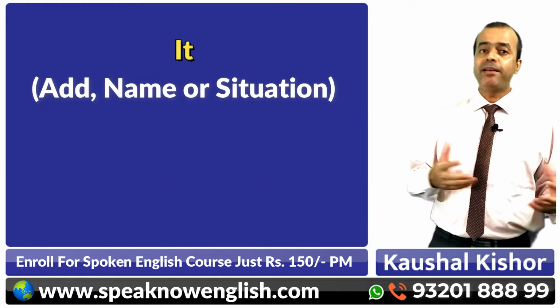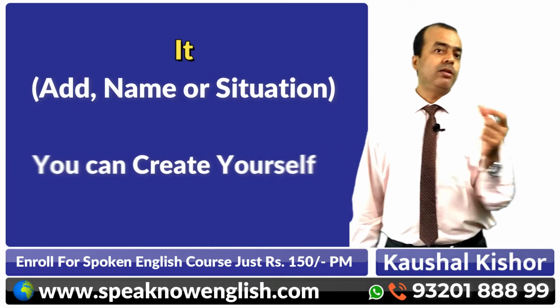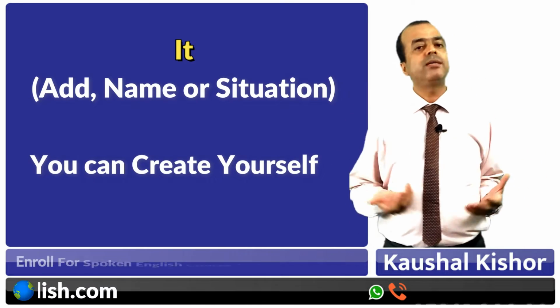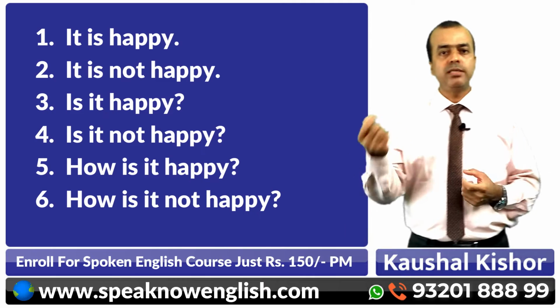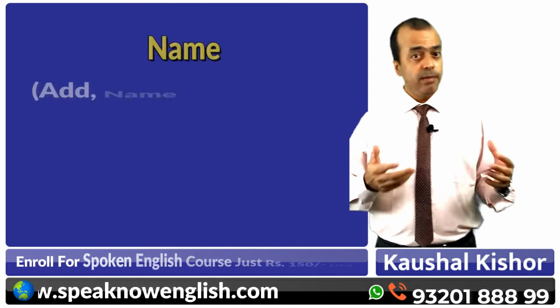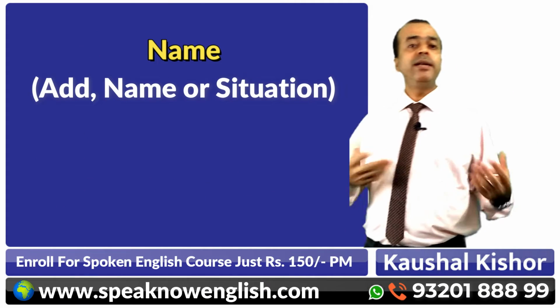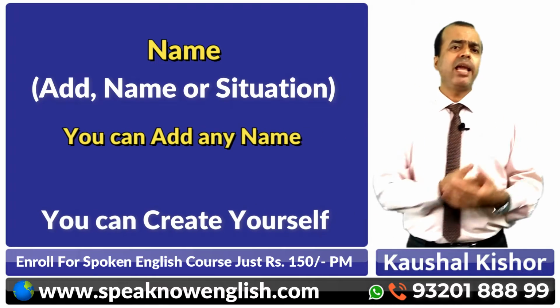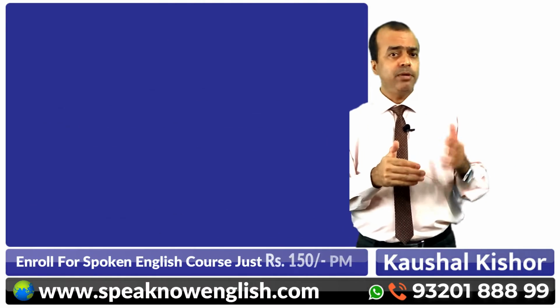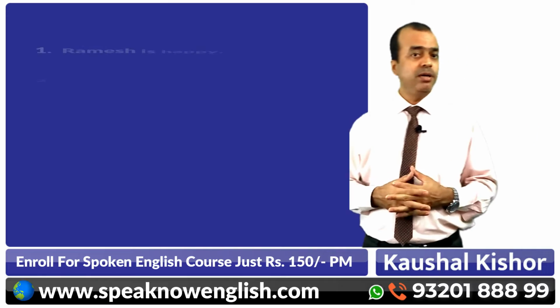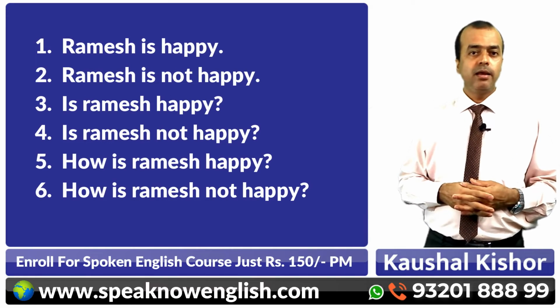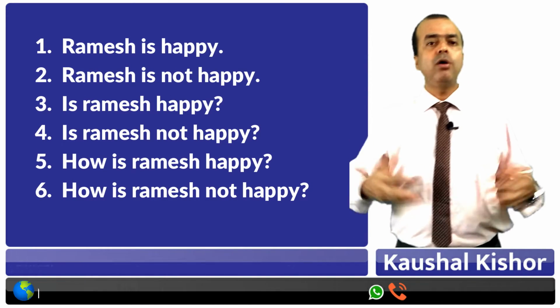Similarly, you can apply it with it. It again depends on the situation. You can speak situational sentences like: it is happy, it is not happy, is it not happy, how is it happy, how is it not happy. Similarly, you can speak with a name. You can take any name, and instead of name you can use some name, like Ramesh is happy, Ramesh is not happy, is Ramesh happy? Is Ramesh not happy? How is Ramesh happy? How is Ramesh not happy?